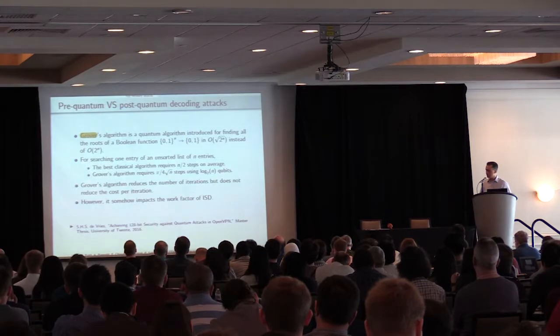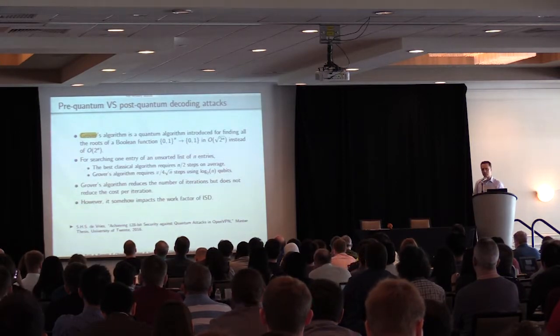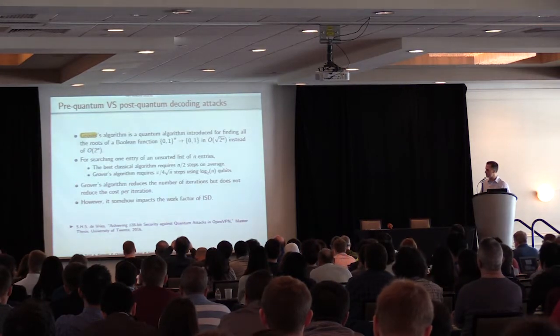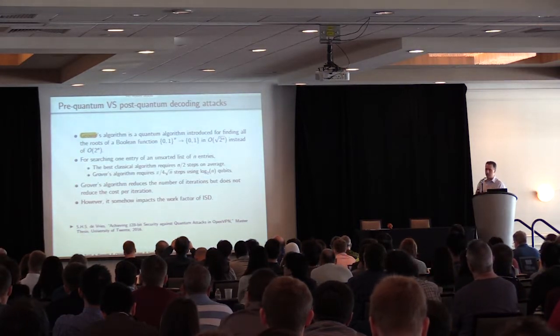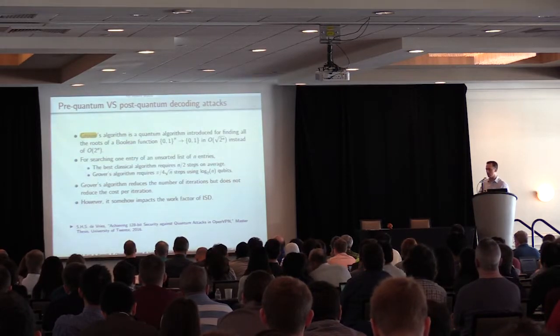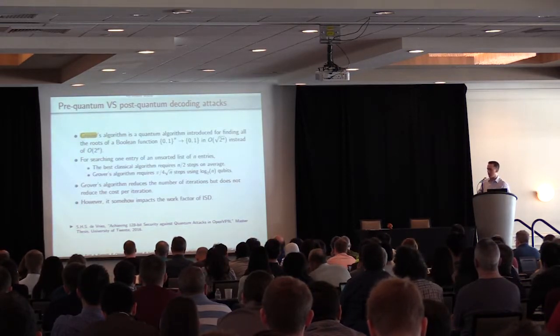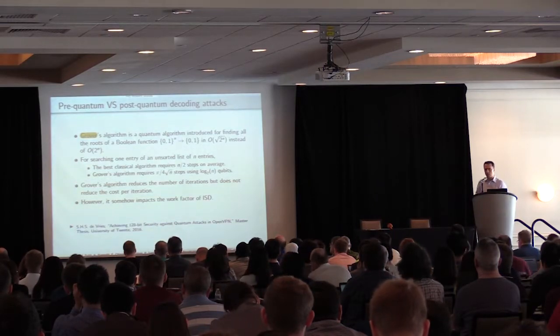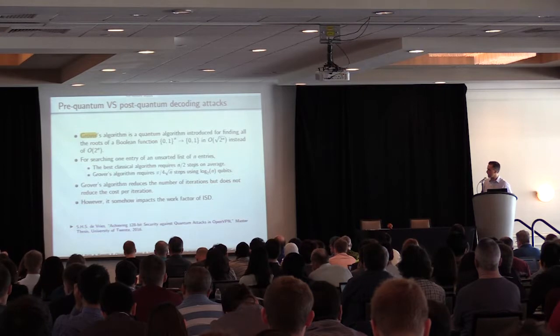Okay, so we can apply Grover to information set decoding, and we have a reduction in the number of iterations, but this doesn't change the cost per iteration. So the attack complexity remains exponential, although we have some advantage in using Grover, and so it impacts the work factor of information set decoders.